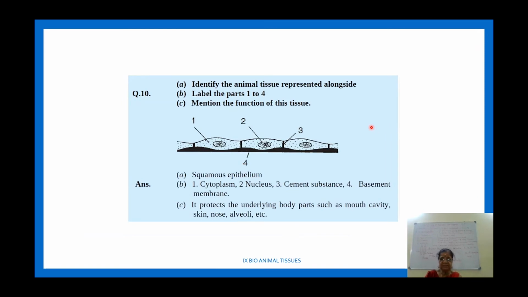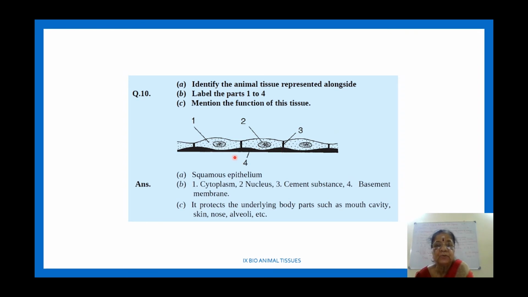figure based question. Figure based questions will come. Look at this, identify the animal tissue represented here. Label the parts 1 to 4. 1 is cytoplasm. 2 nucleus. 3 is called cement substance. We say basement membrane, but here the cross wall is called cement substance.